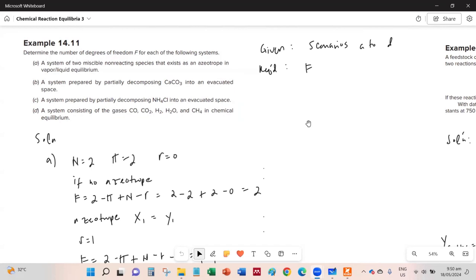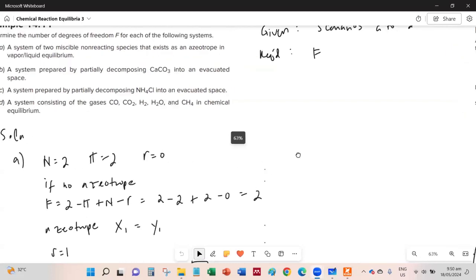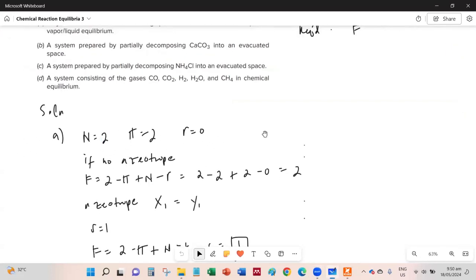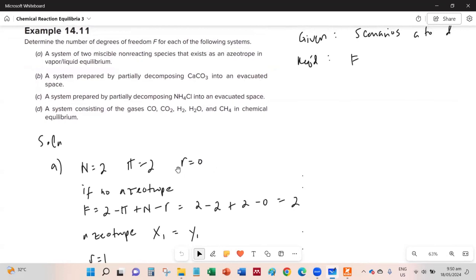For letter A, let's identify. So we have two miscible but non-reacting species that exist as an azeotrope in vapor-liquid equilibrium. So the number of species is 2, and the number of phases is 2 because we have vapor-liquid equilibrium.